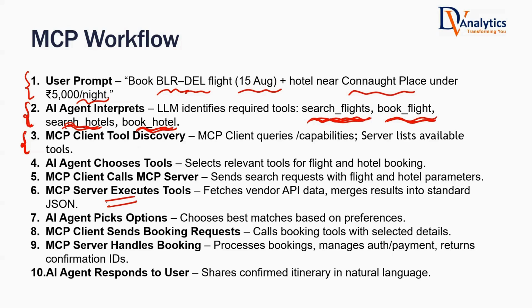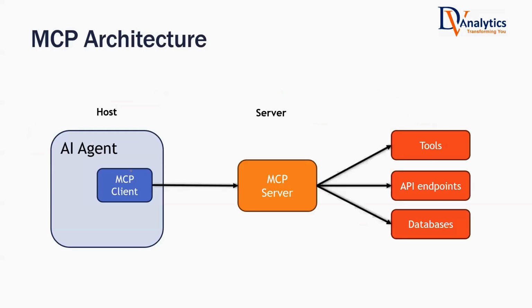Once the MCP server executes the tools and gives back the options, the AI agent will pick one or a couple of options, and then finally the MCP server will handle all the bookings and give the response back to the AI agent. The AI agent will finally tell the user that I have just confirmed the flights and the bookings as well. This is the overall workflow between MCP and the AI agent. I will try to show the workflow diagram step by step as well, starting from the user prompt until the final confirmation. But the overall flow goes like this.